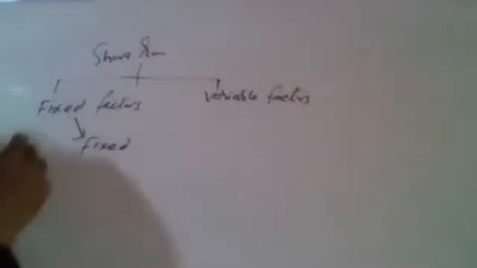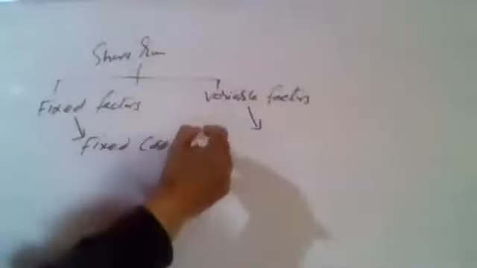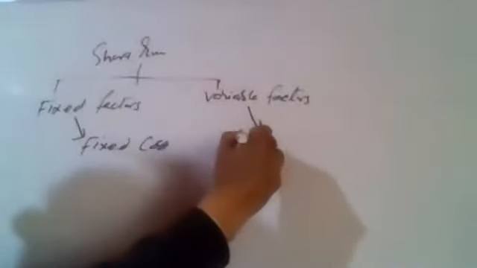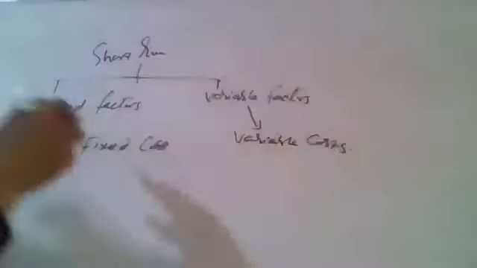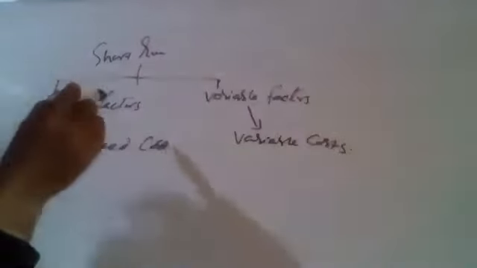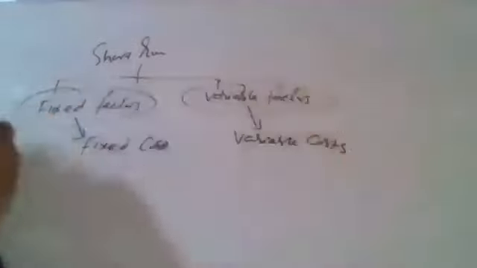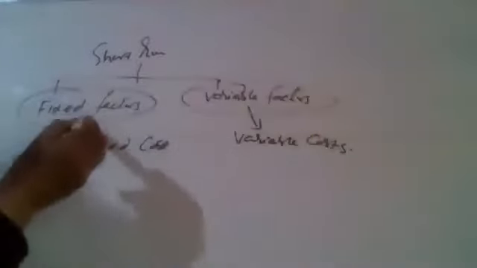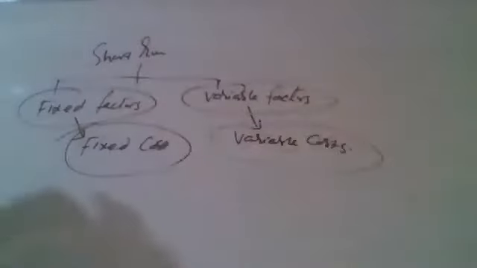So payment made to the fixed factors is called fixed costs, and the payment made to the variable factors is called variable costs. Thus, there are two types of inputs involved in the short run, fixed inputs and variable inputs, and two types of costs, fixed costs and variable costs.